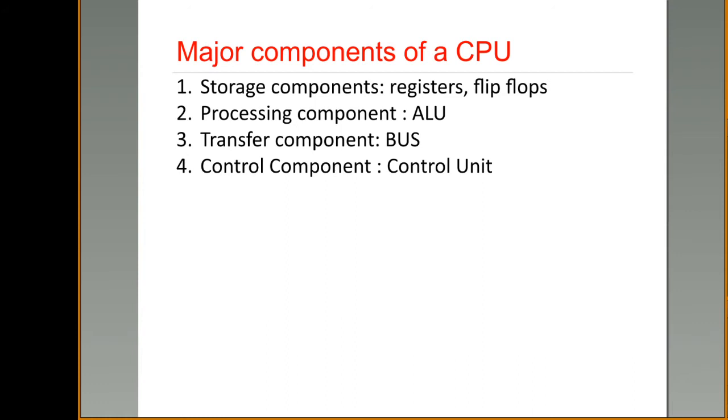And the last one is the control component. To control this complete processor you need a control unit. All these ALU and bus will work based on the signals given by the control unit. Based on the signals given by the control unit, the remaining components of a CPU will work properly. Right? These are the main components of your processor. Now let us see the general register organization.